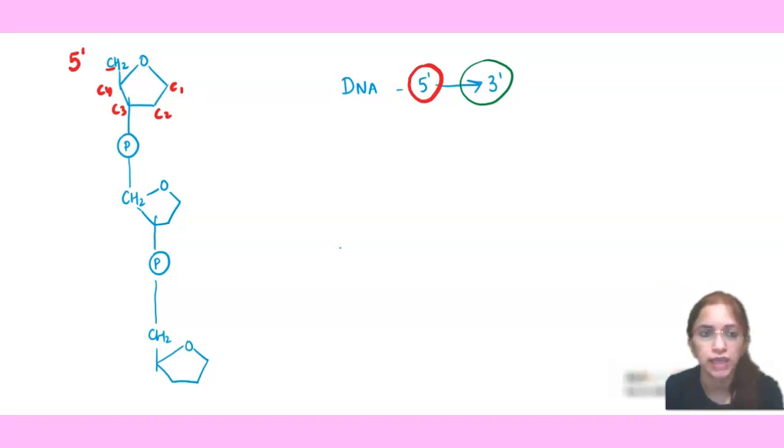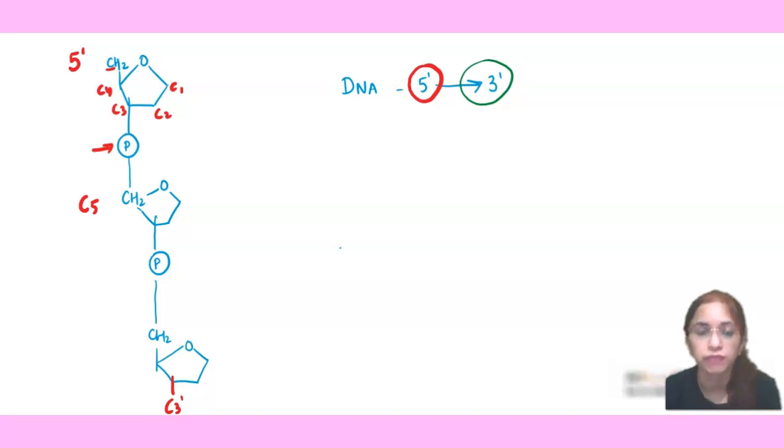Now you can see at the C3 position a phosphate group is attached. Now this C3 position, the phosphate group, is attached with the C5. So these 3 to 5 phosphodiester bonds are combining, and here you can see that the C3 position is free because it has no phosphodiester bond with any phosphate group.